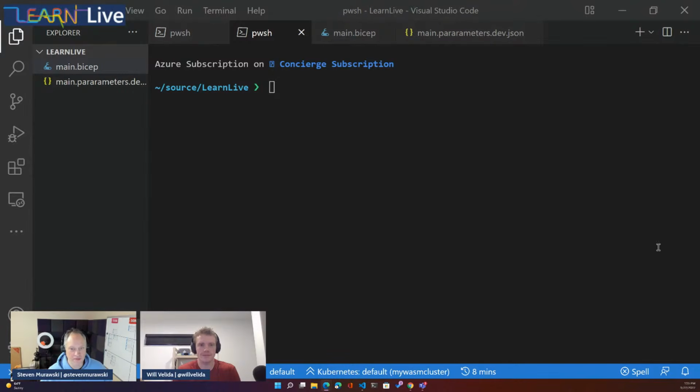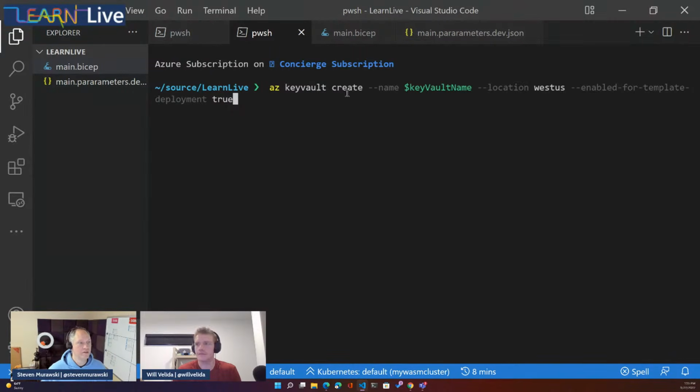Now we're going to create a key vault, and we'll give it the name, give it the location, and there's a switch, enabled for template deployment, set to true. That's what allows our key vault secrets to be accessed by the parameters file and by that module syntax reference that we showed. If we don't enable that for template deployment, we're going to hit errors trying to access that.